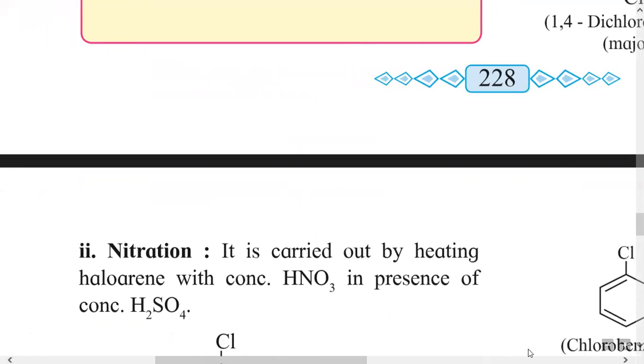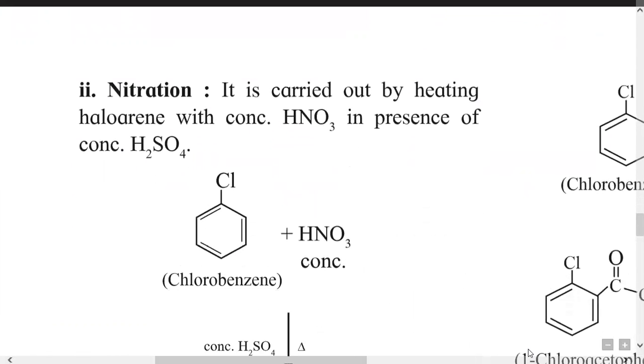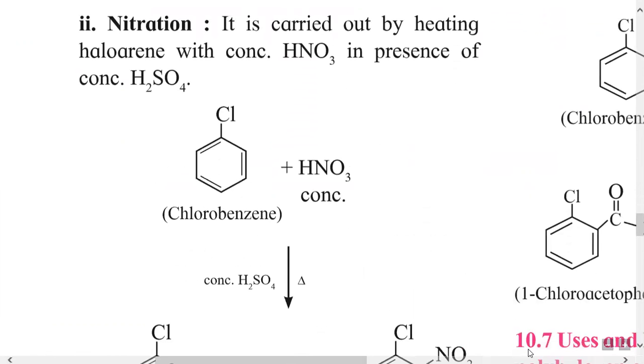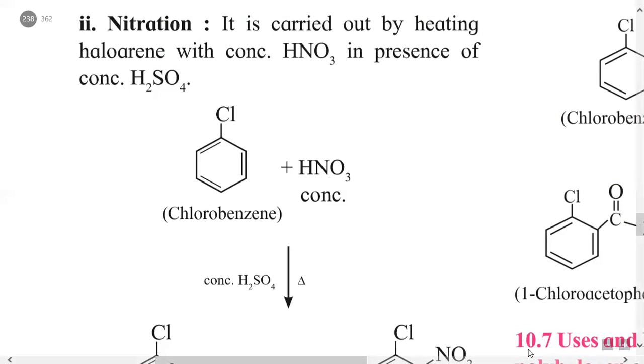The second example of electrophilic substitution of an aromatic compound is nitration. Nitration means substitution of the NO2 group, that is a nitro group. This reaction of haloarene is carried out using concentrated nitric acid, in the presence of concentrated sulfuric acid.